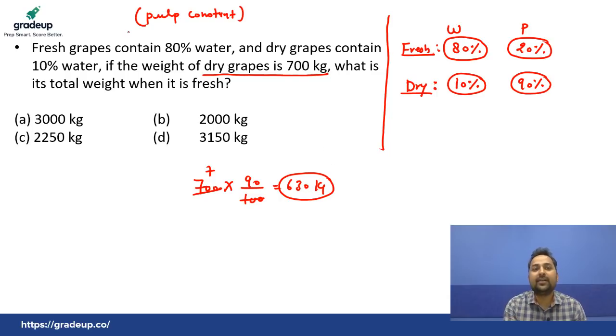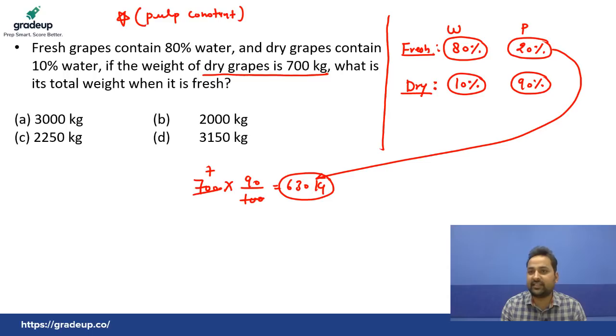Now we all know the weight of pulp is always constant. That means in the fresh grapes, the pulp must also be 630. So 20% equals 630, because the weight of pulp is constant. So 1% equals 630 divided by 20.